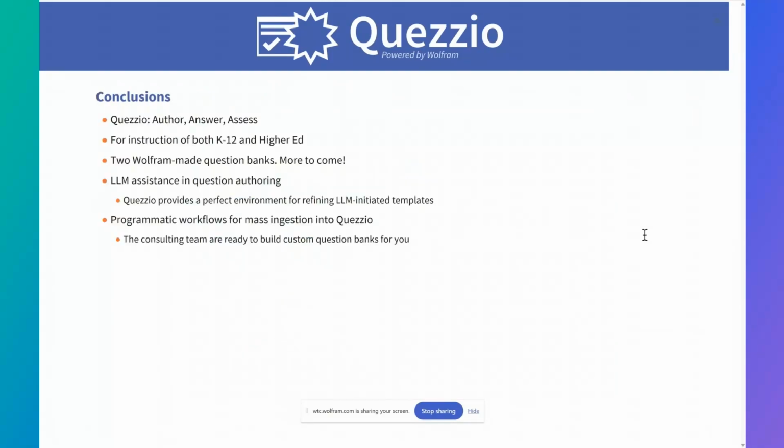Okay, so just some conclusions. Quezzio does three main things: author, answer, and assess. It's useful for instruction in K through 12 and higher ed learning. So in terms of who we're looking for as customers for Quezzio, this would be university professors who have a class, or university departments who have a bunch of classes where there's assessment that needs to be performed, where it would really benefit from automatic grading that has a strong understanding of different notions of equivalence that might be applied in different scenarios.